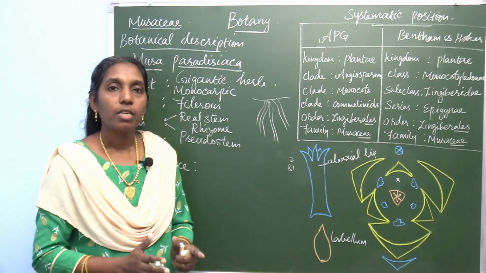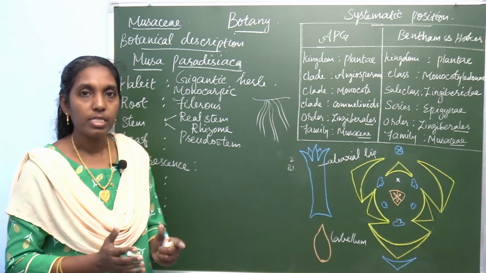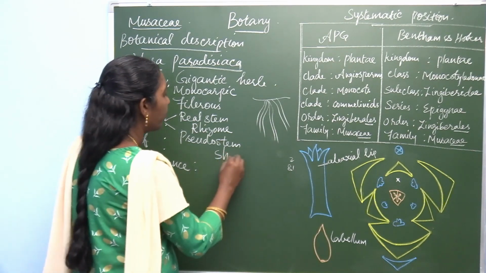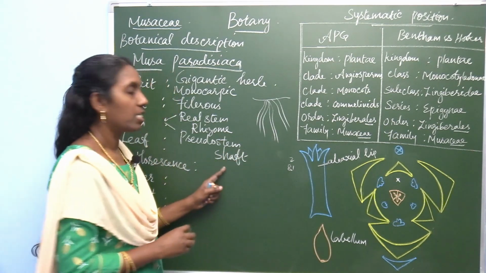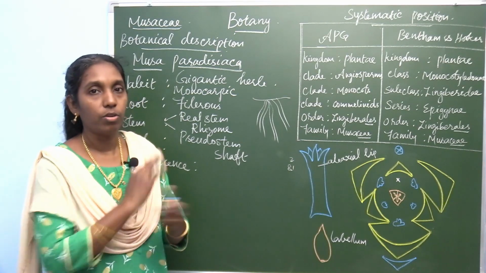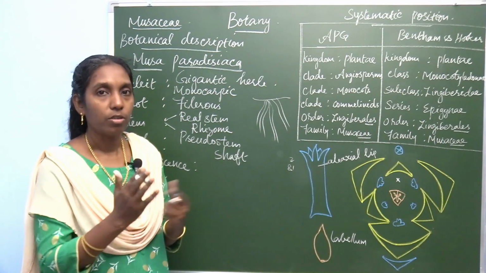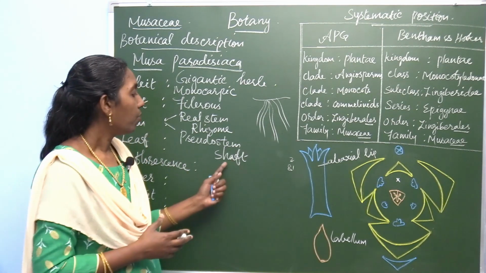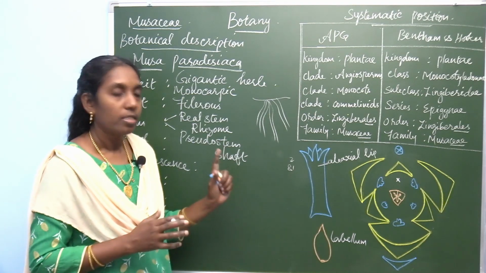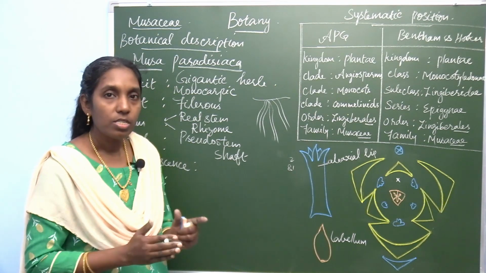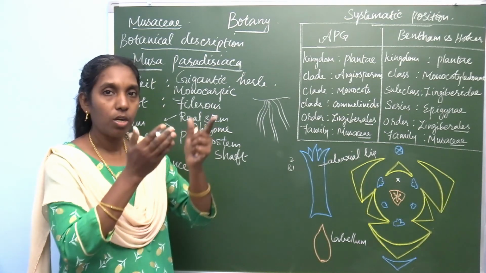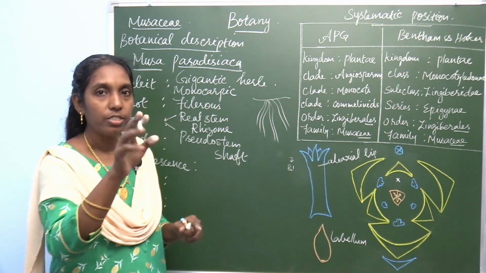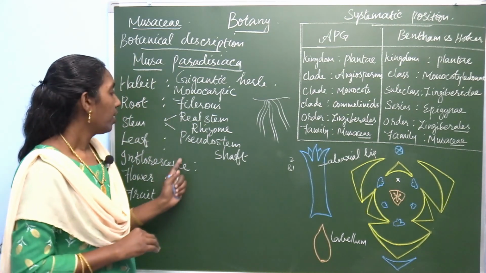In the central part of the pseudostem, from the base, it is concealed with a central part which is named the shaft. The central region is white in color. When you remove all the leafy sheath bases after cutting the plant, you find a white colored part that is called the shaft. This shaft grows in size, elongates and pierces the pseudostem, and at the terminal region it produces the inflorescence.